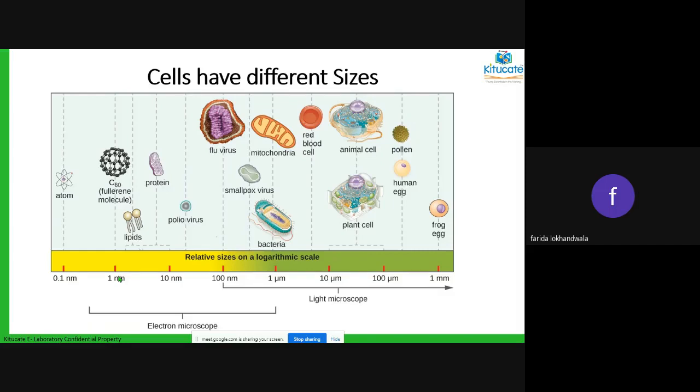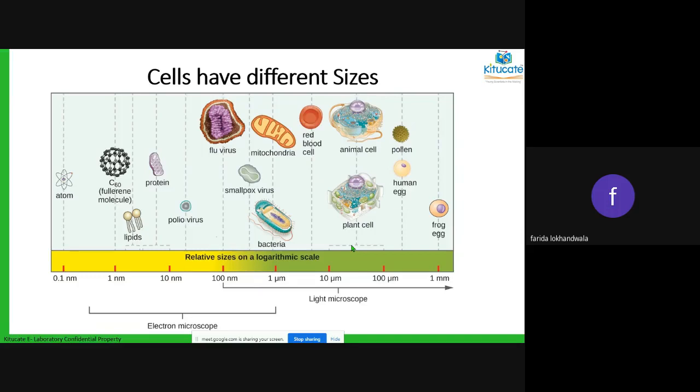Then as we come more towards the right side, you will see that there is the flu virus, there are bacteria, and there are mitochondria. They all are in the micrometer range. And then as we go further down, we see one animal cell, one plant cell. They are in the micrometer range, so you have to see them with a microscope.